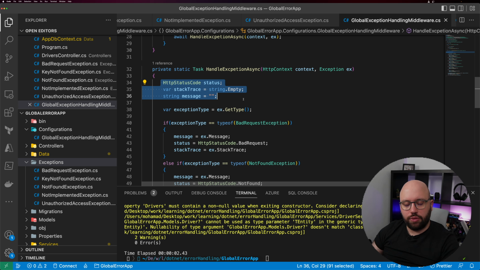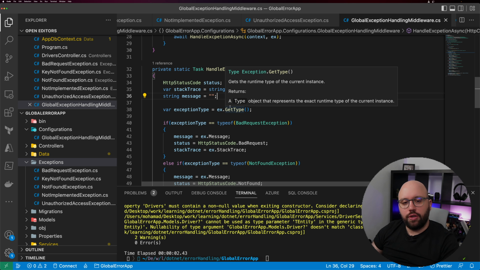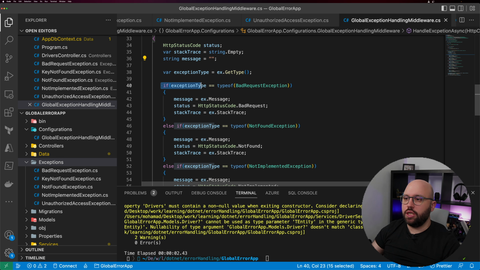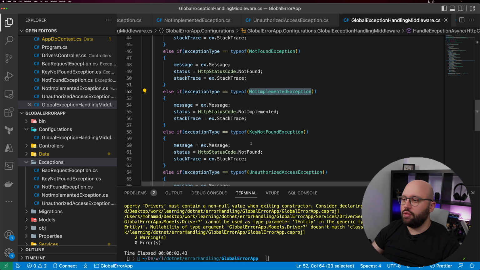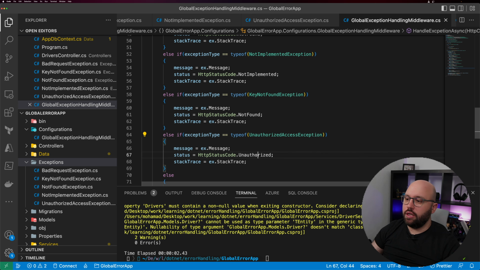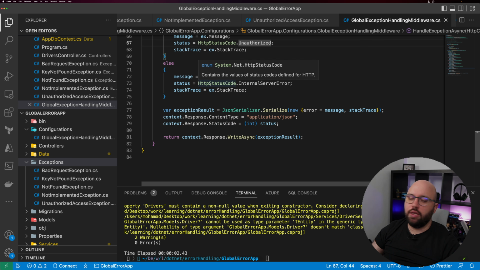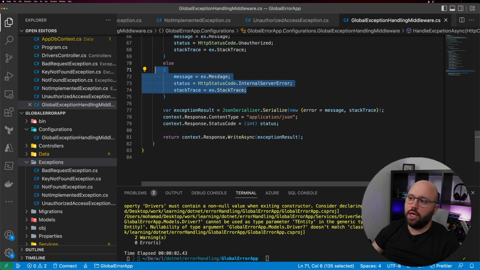And here we created the three variables that we're going to be populating, and we got first the error, the exception type, so we can match it to one of the exceptions that we have created. Again, these are all generic exceptions. There's much more you can implement yourself. What we're doing here is matching: if equal to that, do this, if equal to that, do this. So for example, if it's a bad request, we're returning a bad request. If it's not found, not found, not implemented, and so on and so forth, and unauthorized. And if there's anything which is not covered, we're just returning an else with a generic internal server error message.